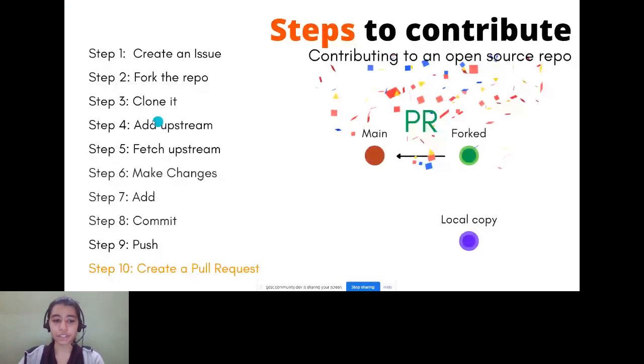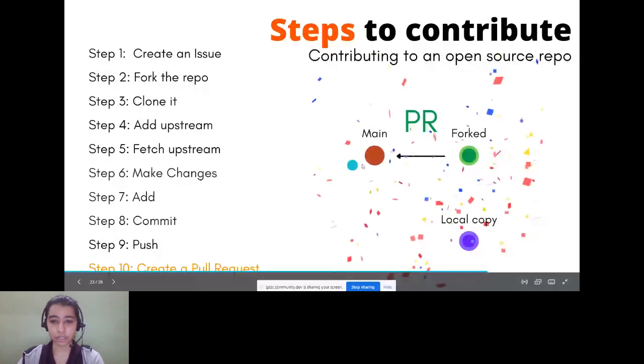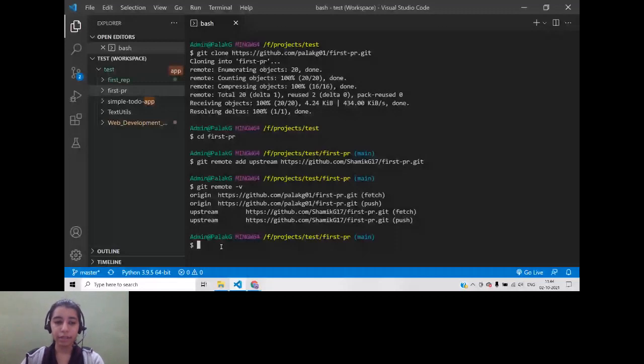So see, after you have added upstream, the next thing is fetch upstream. Now, what does fetching mean? It means updating your local copy in case there are any changes. Now, since we have just cloned the repository, there will be no changes, but this is an important step. So I'm going to show it to you.